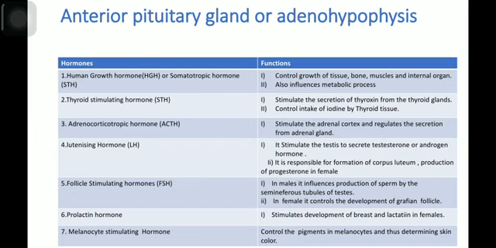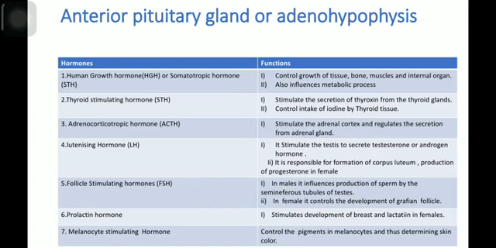In case of male, it stimulates or influences the production of sperm by the seminiferous tubules of the testes. In female, it controls the development of the Graafian follicles. Graafian follicles are found in the ovaries. These Graafian follicles ultimately give rise to the mature ovum, but the maturation and development of the Graafian follicle takes place with the help of the follicle stimulating hormone.